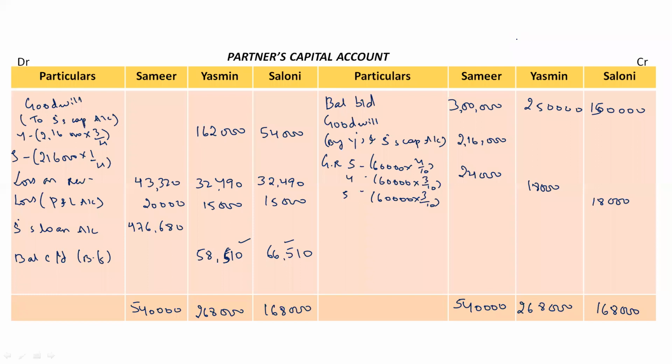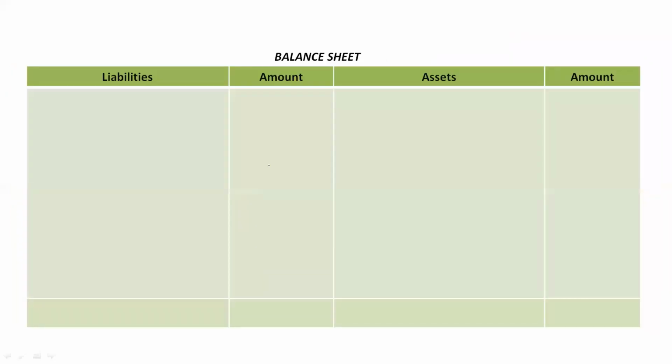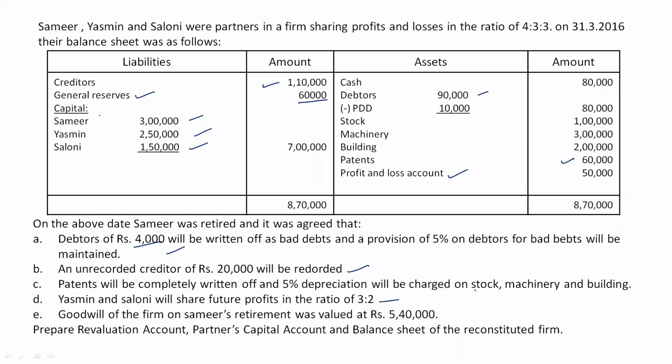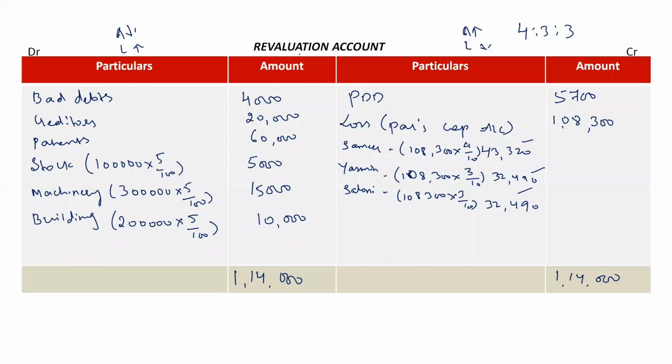So at last we have to prepare the balance sheet, right? In order to prepare the new balance sheet, we have to refer to the old one. So first we have creditors, right? So creditors value is 1,10,000. There is an adjustment relating to creditors, right? An unrecorded creditor of rupees 20,000 will be recorded. Here rupees 20,000 has not been recorded. So in the new balance sheet, we have to add it.